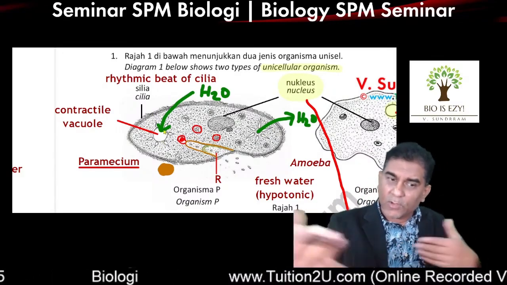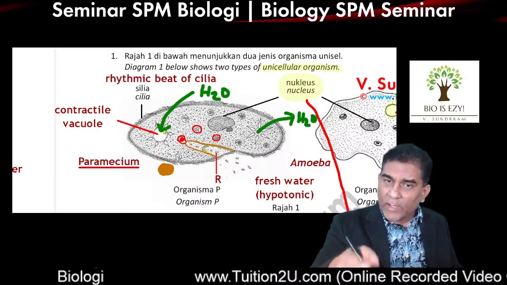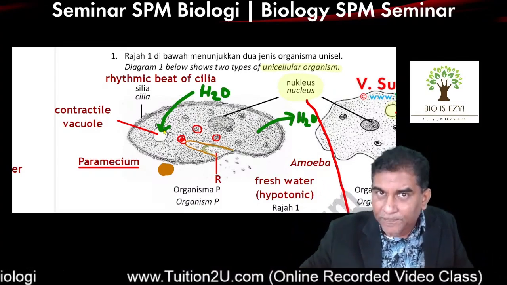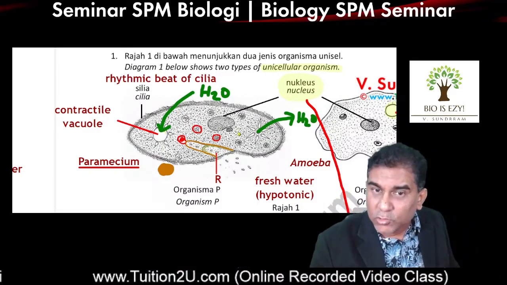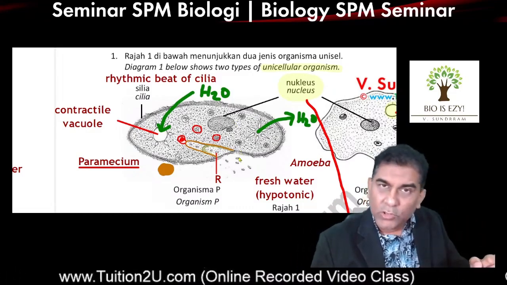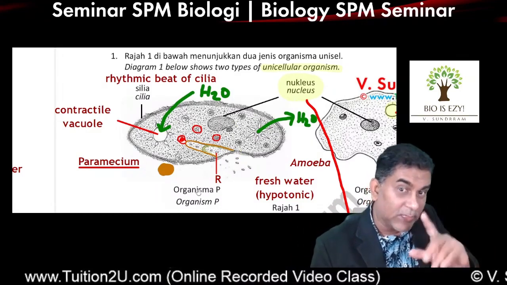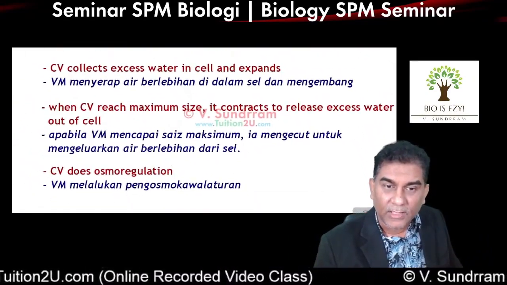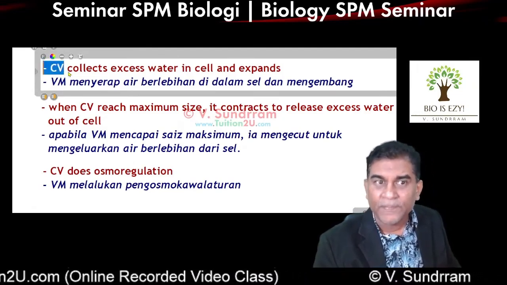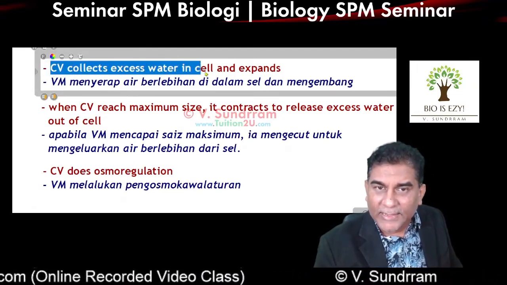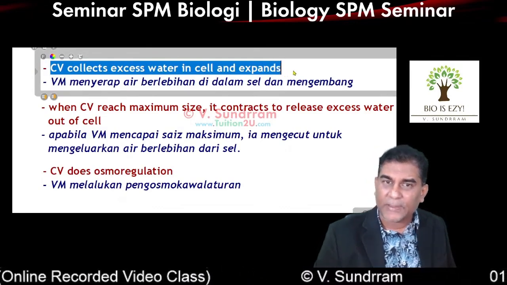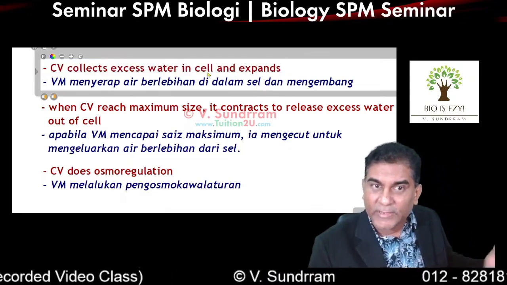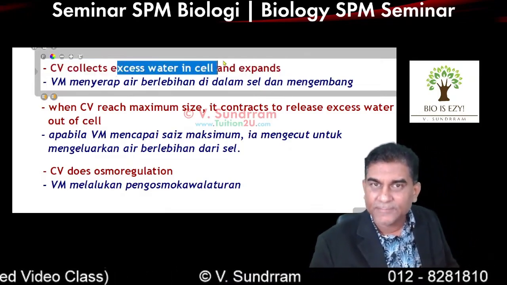Why do they expand? Because water is diffusing in. Why do they shrink? Because they contract. They are pushing the water out of the cell. By doing this, they are controlling osmosis. The main answer for contractile vacuole is this. I just use the short form; in the exam, write the full name. Contractile vacuole collects excess water in the cell and expands. Contractile vacuole expands when it collects excess water in the cell.